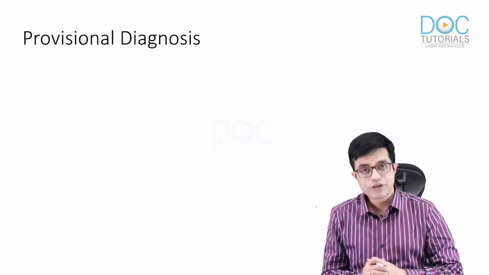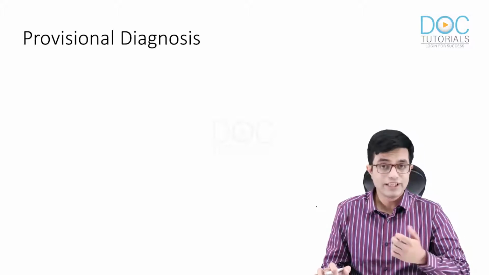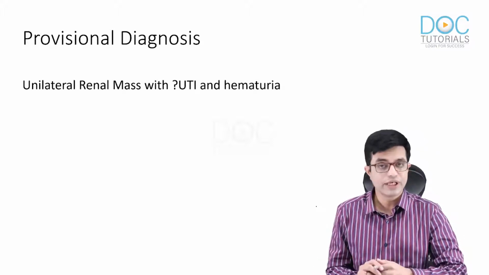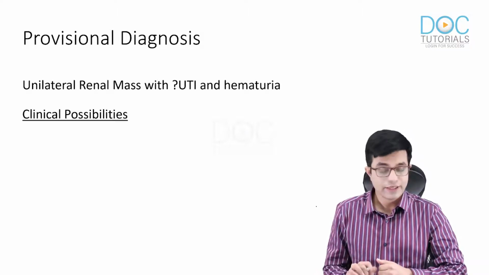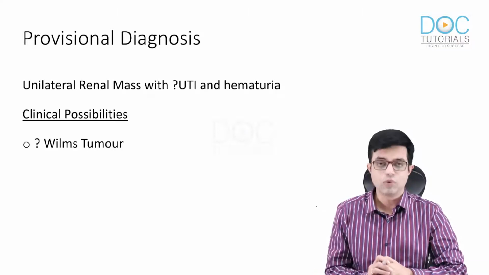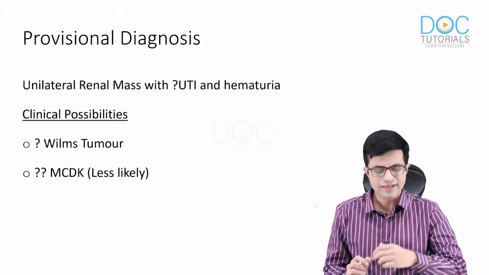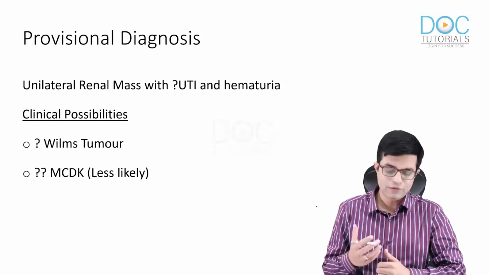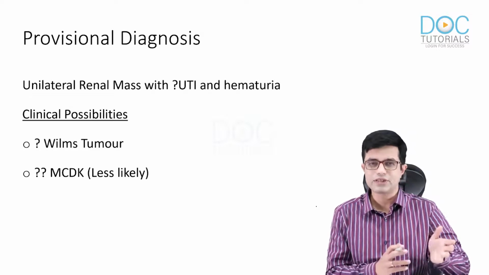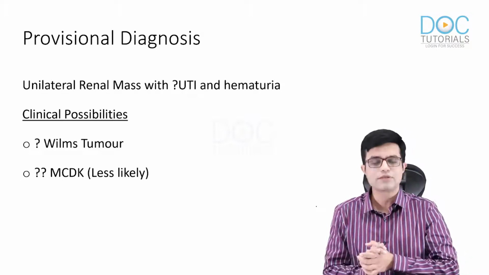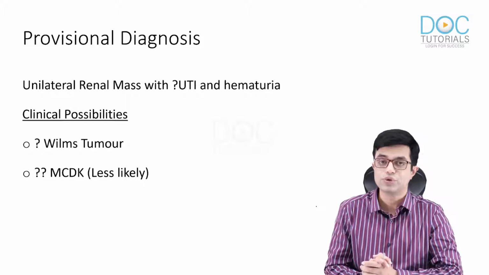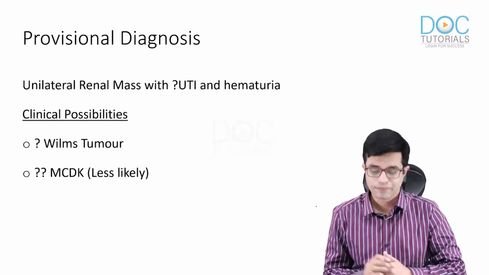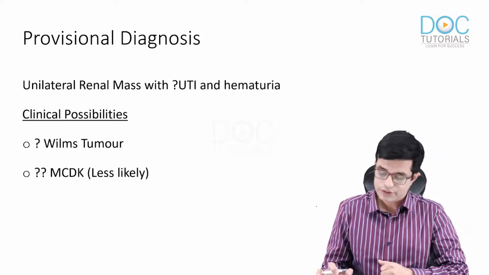So what was the provisional diagnosis in our patient based upon history and examination? It was a unilateral renal mass with possibly UTI and hematuria. Clinical possibilities, one strong possibility was Wilms tumor. Another slightly less possibility was multicystic dysplastic kidney, because that can have abdominal mass, although it occurs in a younger child, but unilateral multicystic dysplastic kidney can also be associated with hematuria and UTI due to vesicoureteric reflux. So these were the provisional diagnoses.